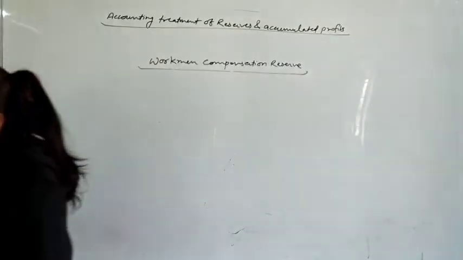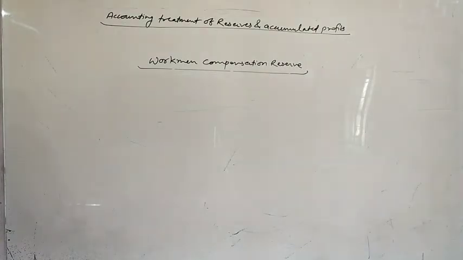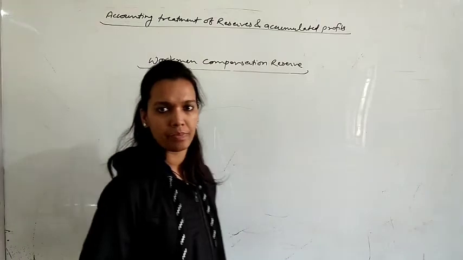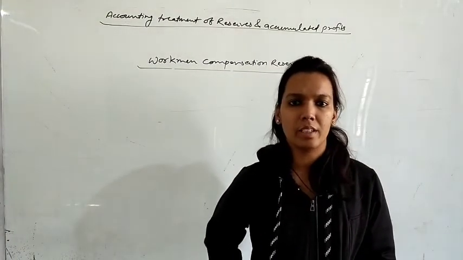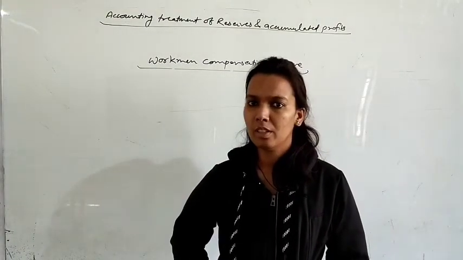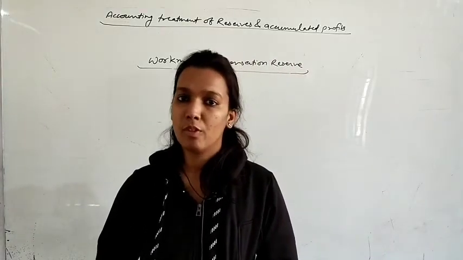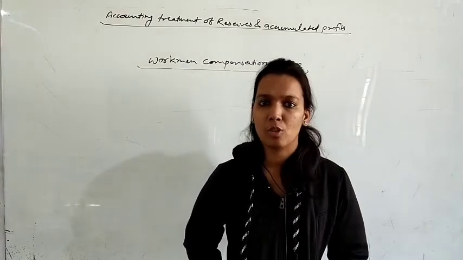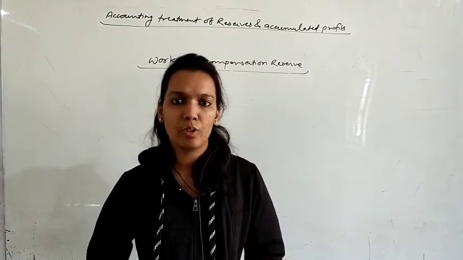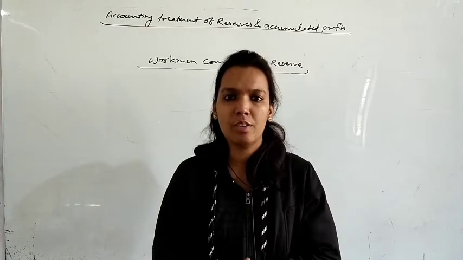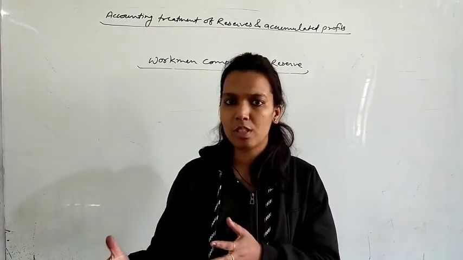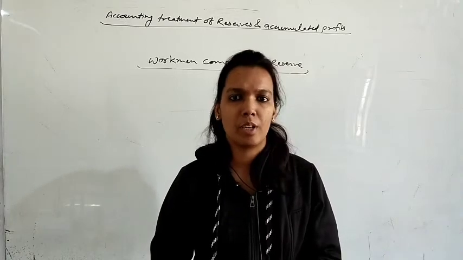Second condition, if the claim for workman compensation is lower than the amount of workman compensation reserve. Suppose you have created a reserve of rupees 70,000, and during the year employees claimed workman compensation of 50,000. Means you have a reserve of 70,000 but the employees' claim is only rupees 50,000. Then how will you treat this? Out of 70,000, first you will set off that 50,000 and the remaining 20,000 will be distributed among the partners.